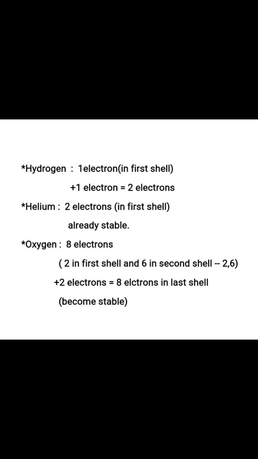Then the last shell will accommodate 8 electrons, earlier 6. If it takes 2 more, then the second shell will have 8 electrons, the criteria will be fulfilled, and oxygen will become stable if it takes 2 electrons.